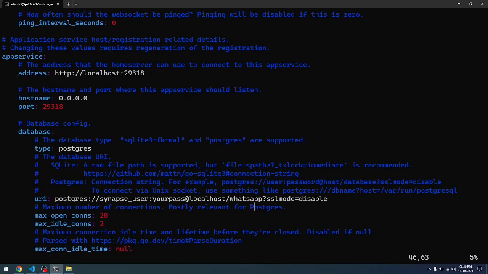If you're going to change it, you can change it to SQLite or to Postgres. So there are two options available. Prefer to use Postgres because it's pretty stable, and the support given by the developer for this particular database is also pretty solid.